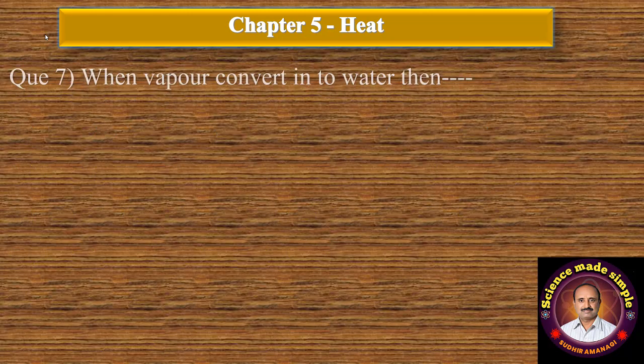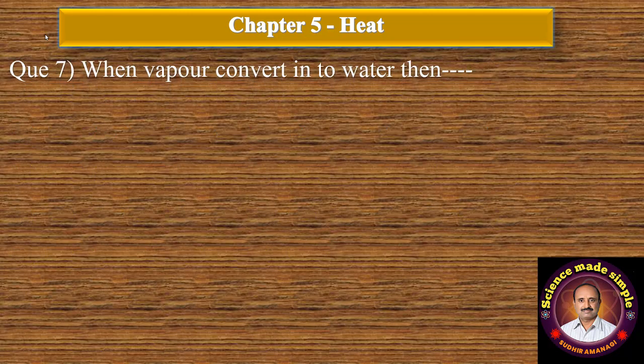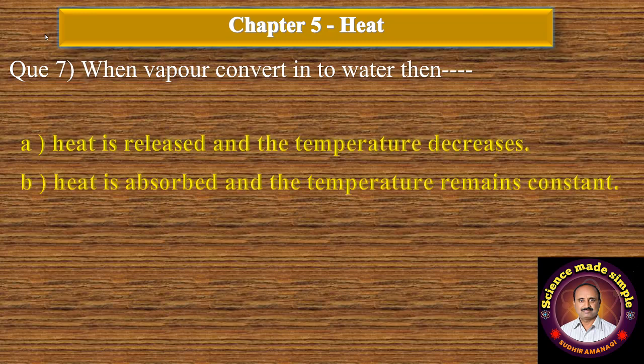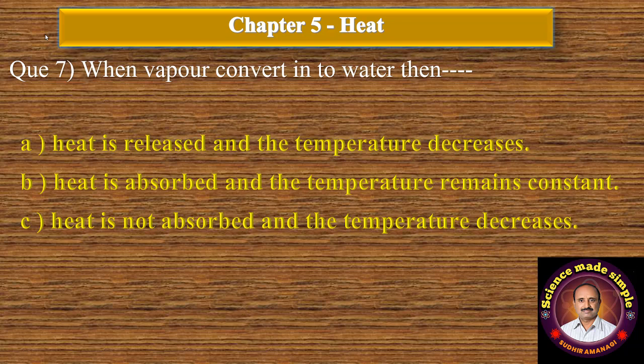Question number 7. When vapor converts into water, then option A heat is released and the temperature decreases. B option heat is absorbed and the temperature remains constant. C option heat is not absorbed and the temperature decreases. And D heat is released and the temperature remains constant. The correct option is option D, heat is released and the temperature remains constant.